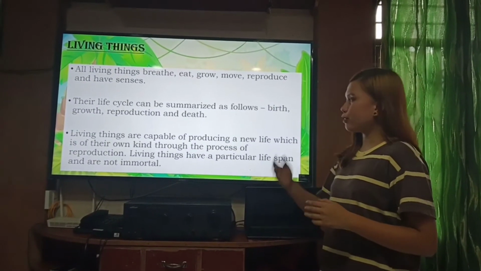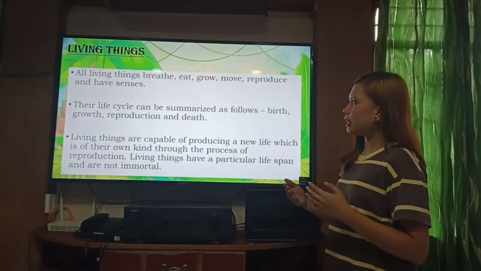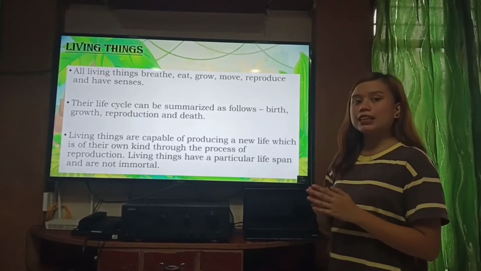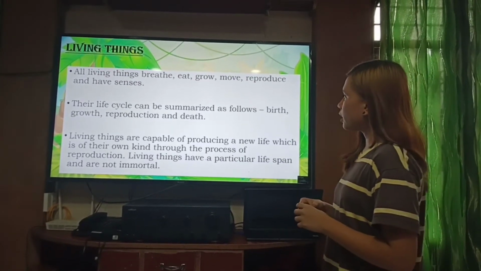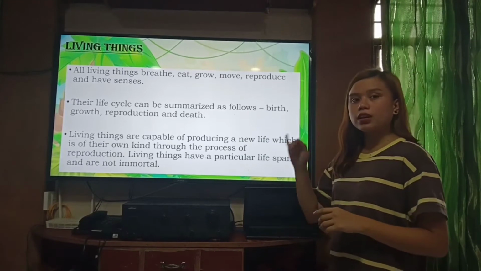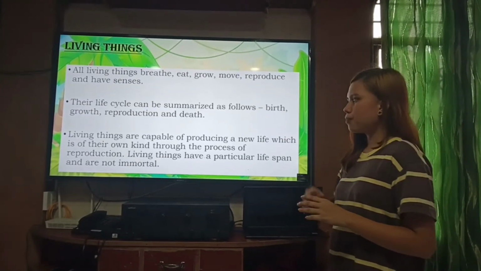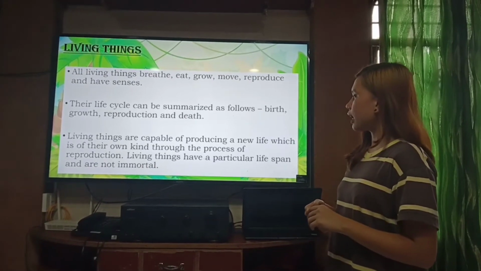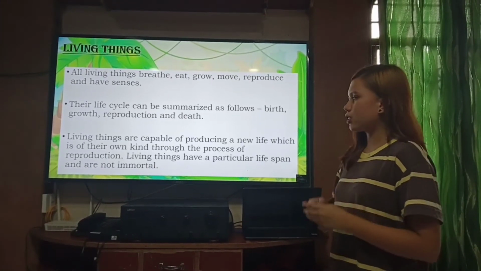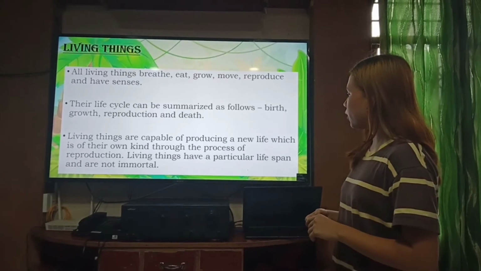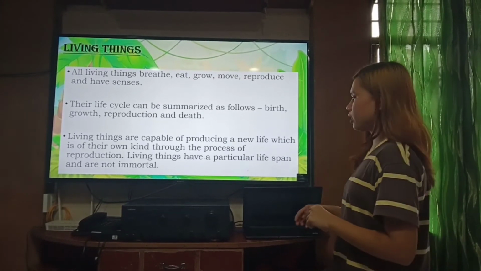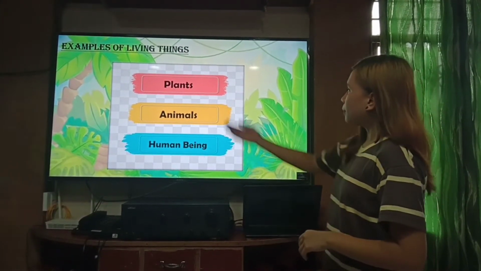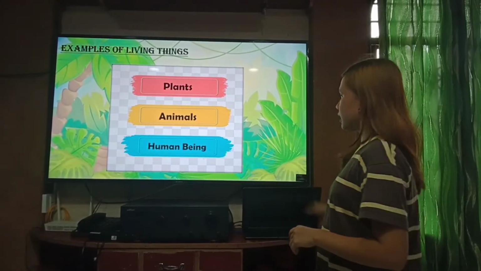So, what is a living thing? When we say living things, these are the things that can breathe, eat, grow, move, reproduce, and have senses. Their life cycle can be summarized as follows: birth, growth, reproduction, and death. Living things are capable of producing a new life of their own kind through the process of reproduction. Living things have a particular lifespan and are not immortal. Examples of living things: plants, animals, and human beings.